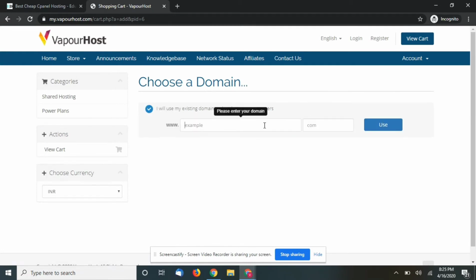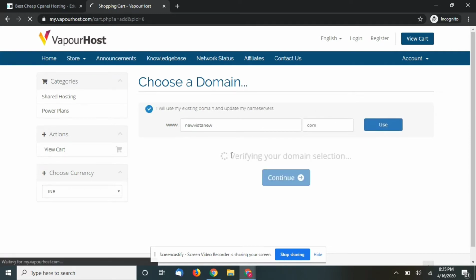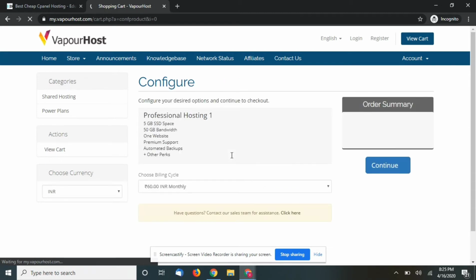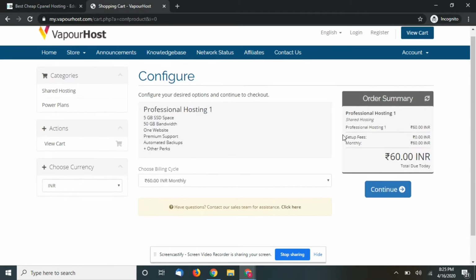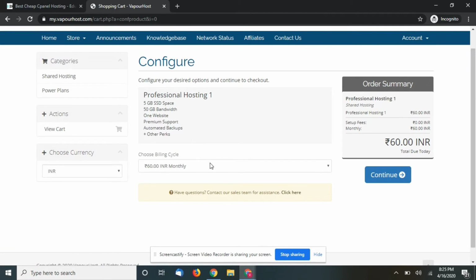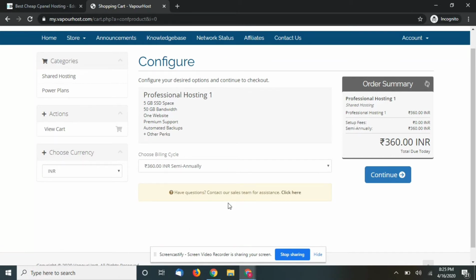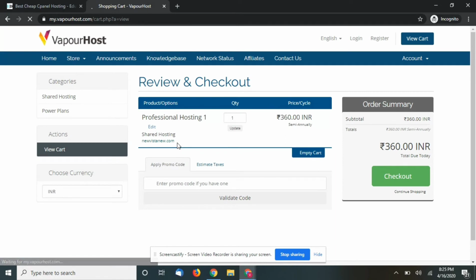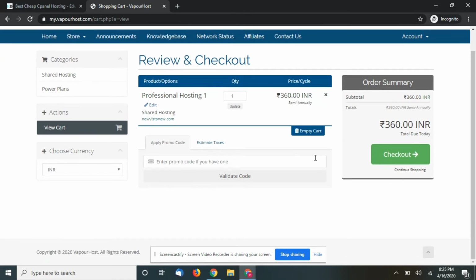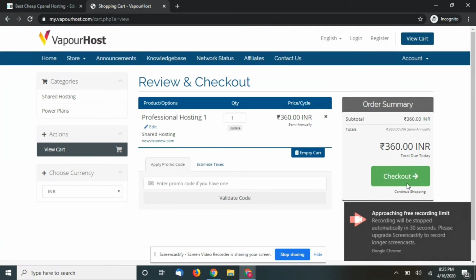The domain name which you have bought here, you should type that domain name. In my case, it is newvista.com, and just click on use. Okay, so it will tell you 60 rupees INR due today. Just click on this and go for semi-annually. That is, you just have to pay for half of the year in the first stage. Click on continue. You will be getting a hosting for 6 months, that is 360 rupees.